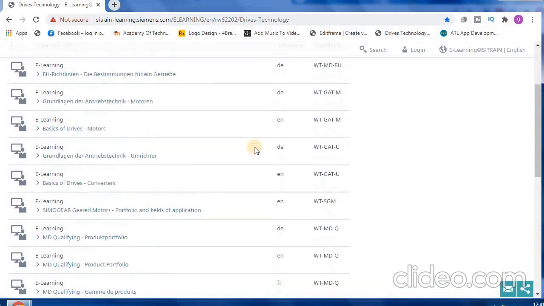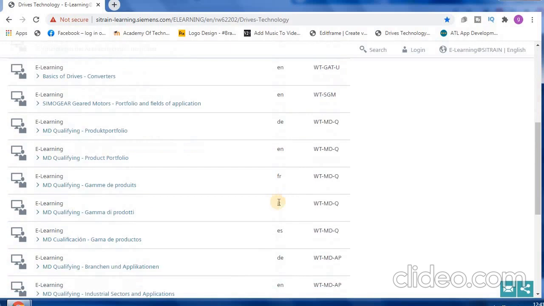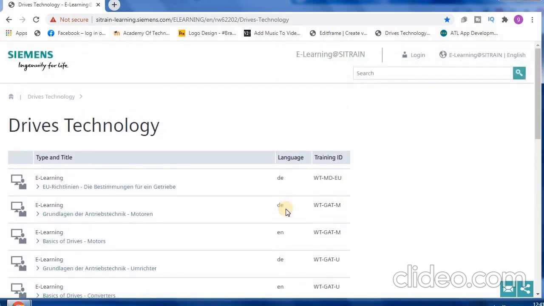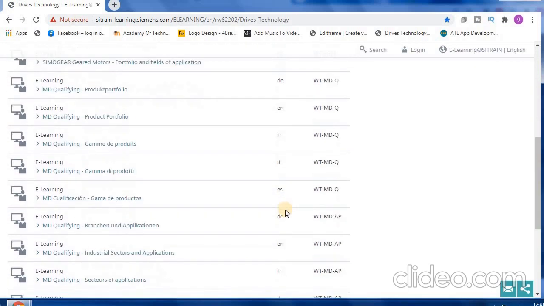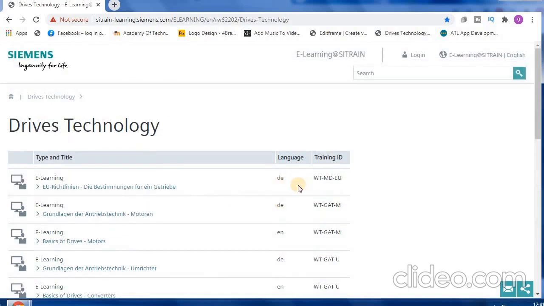Suppose, as you can see, basics of drive motors, basics of drives, converters. These are the small courses you can apply for. And not only that, they are available in different languages such as Dutch as well as English as well as Italian. There are various languages, and it will be mentioned over there.